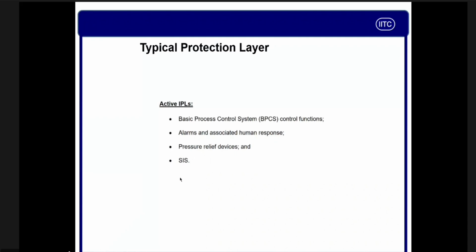And last is safety instrument function. In some cases, you have got two kinds of safety instrument function. One is which we are reviewing, and other than that we have got another SIS. SIS means SIL 1, SIL 2, SIL 3. We have another SIS in the system. So these are the very strong IPLs for considering in our calculation.